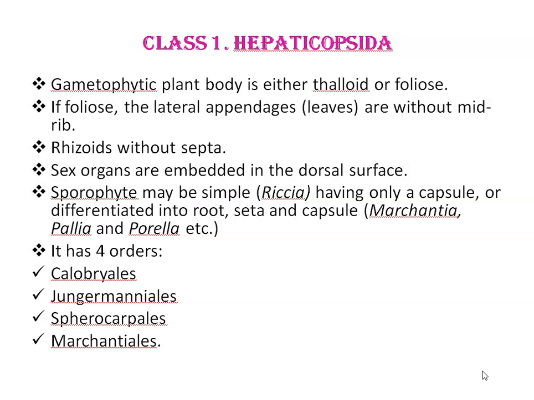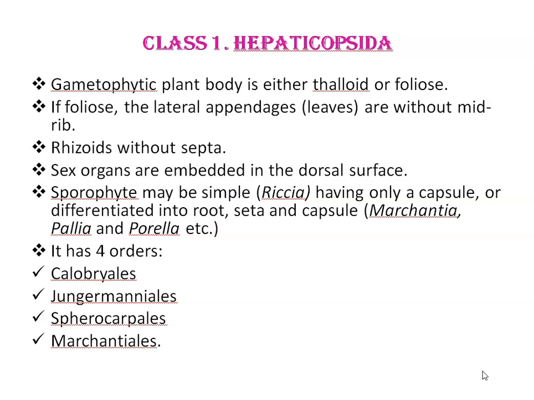If foliose, the lateral appendages, meaning leaves, are without midrib and always dorsiventral. Rhizoids are without septa. Each cell in the thallus contains many chloroplasts, but the chloroplasts are without pyrenoid bodies. Sex organs are embedded in the dorsal surface of the gametophytic body.